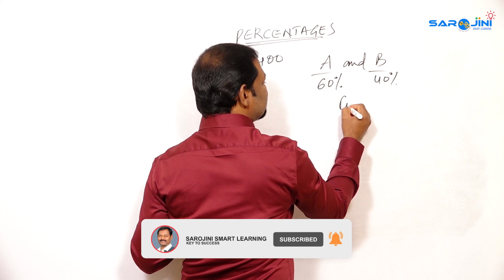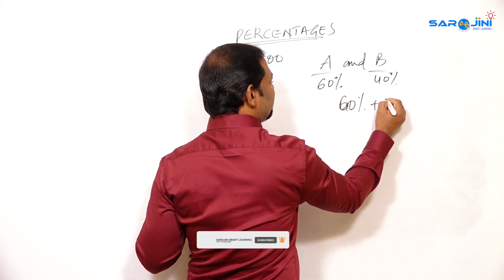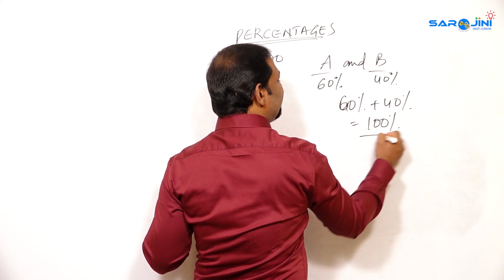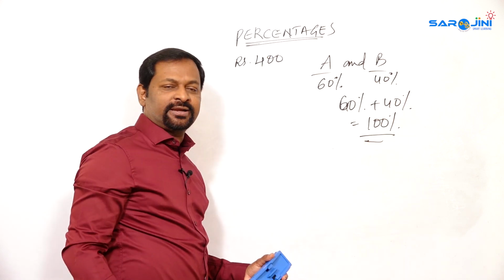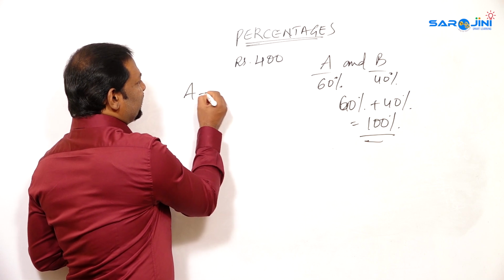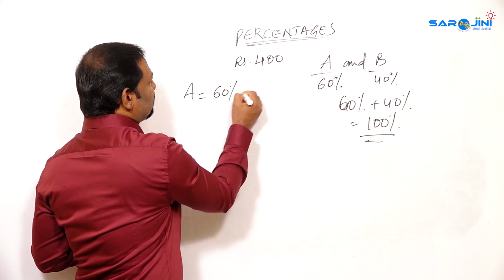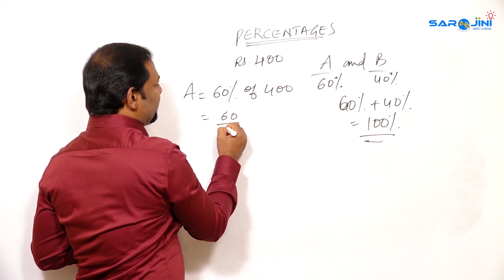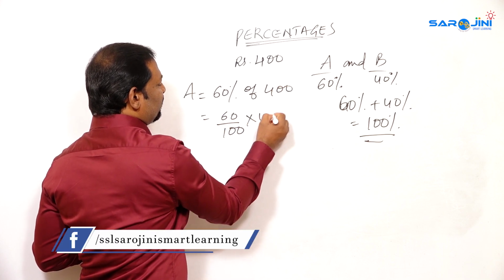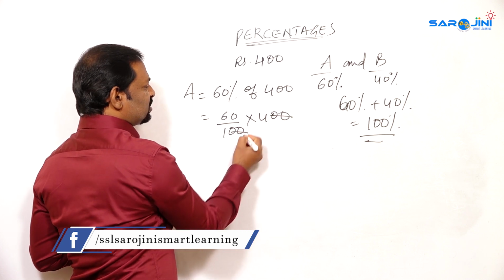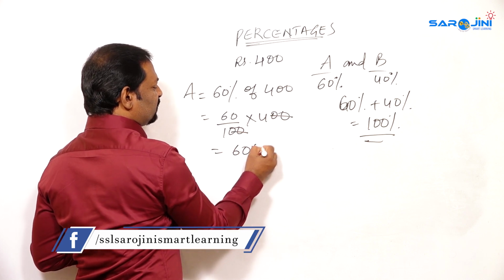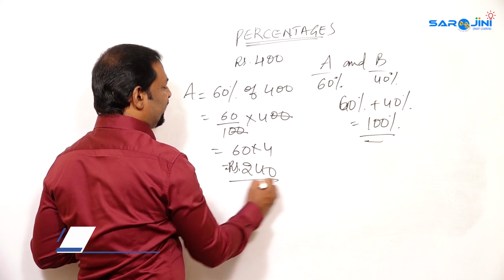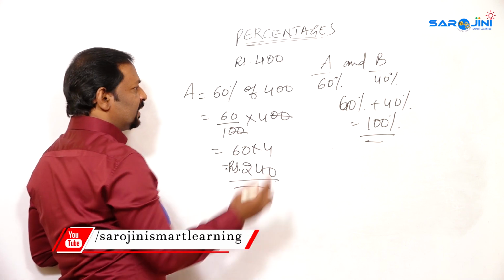Now 60% plus 40% is equal to 100%. They are dividing in the ratio 60 is to 40. So what will A get? A will get 60% of 400. That is 60 by 100 into 400. The zeros get cancelled. You will have 60 into 4, which is equal to 240 rupees. A will get it, because he got 60.